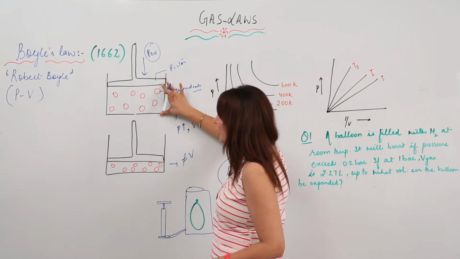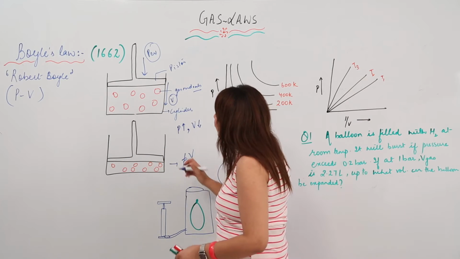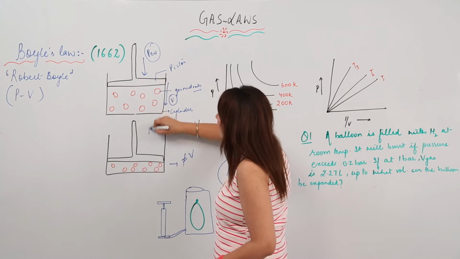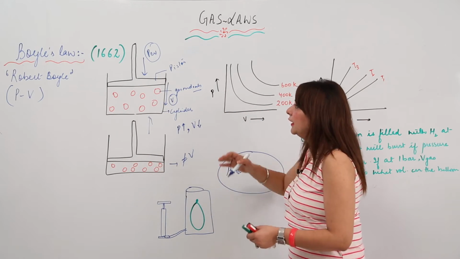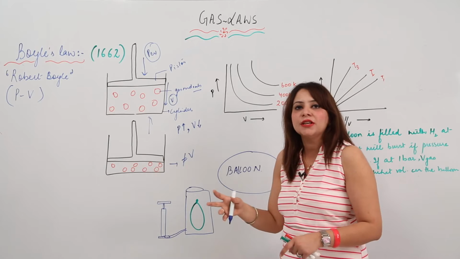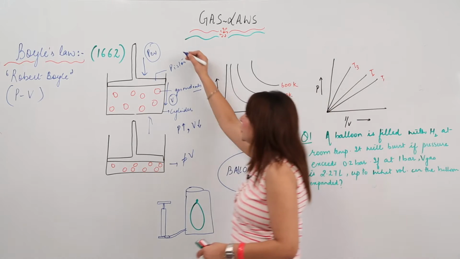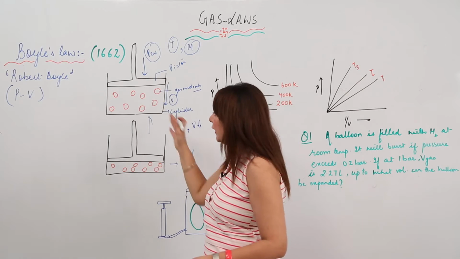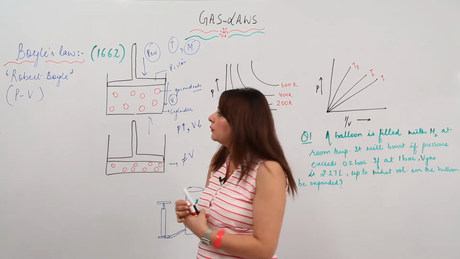You can see that here the gas molecules are occupying this much volume, and here only this much volume. Now if you release the pressure and move this piston up again, it will return to this state. So if you apply an external pressure, the volume gets decreased, and if you decrease that pressure, the volume starts increasing again. But this happens only at constant temperature and for a fixed amount of gas. So he performed an experiment based on this principle, and he made a generalization, giving Boyle's law.